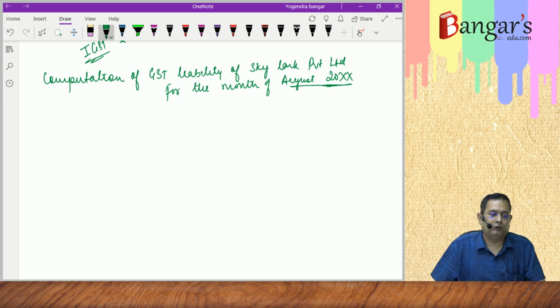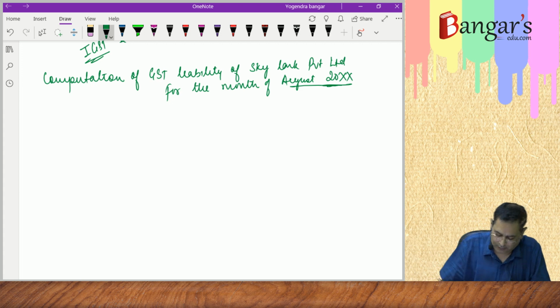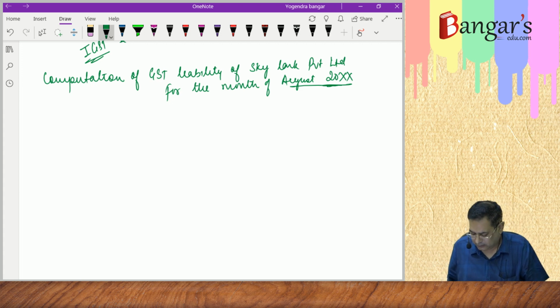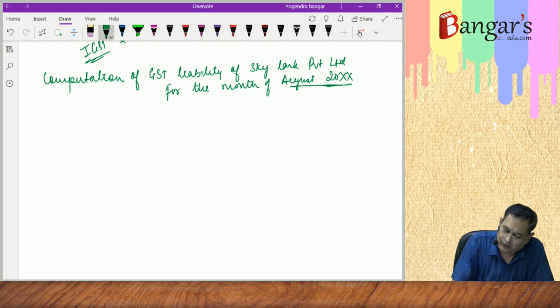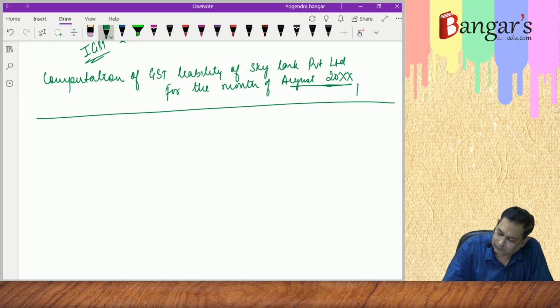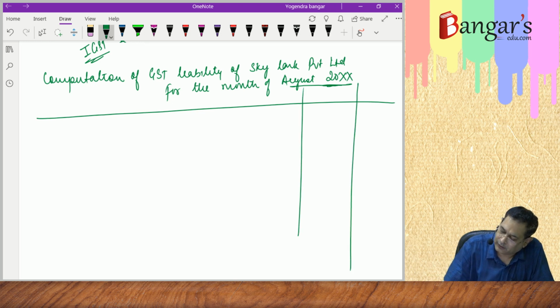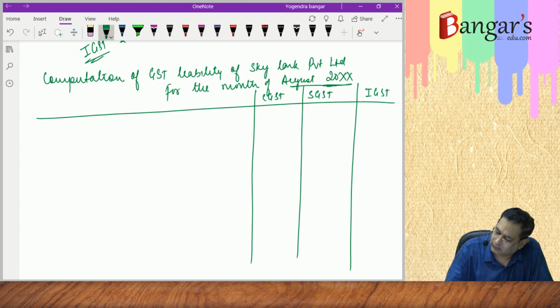This is the computation of GST liability of Skylark Private Limited for the month of August. So we'll be discussing each and every point we have already discussed. We just have to give the computational aspects now. You can refer to the above working notes. One will be CGST, one will be SGST, one will be IGST.